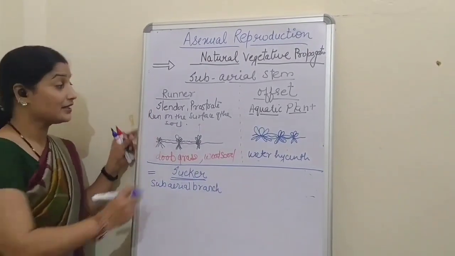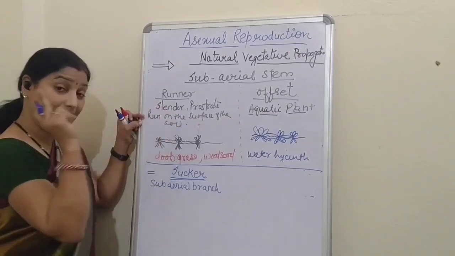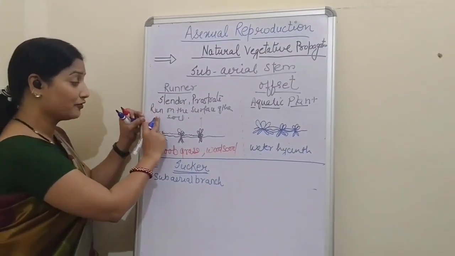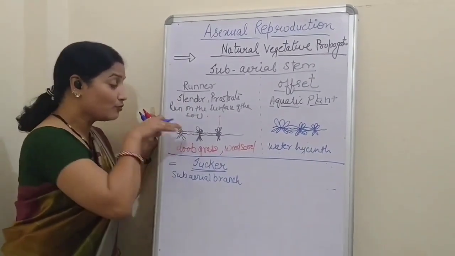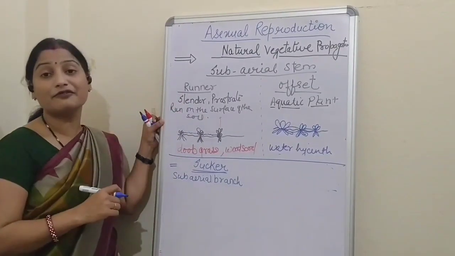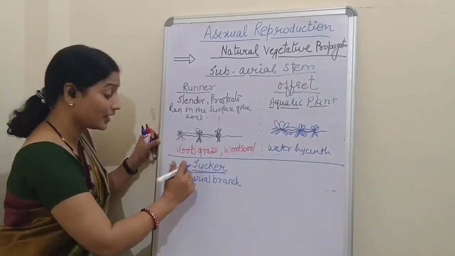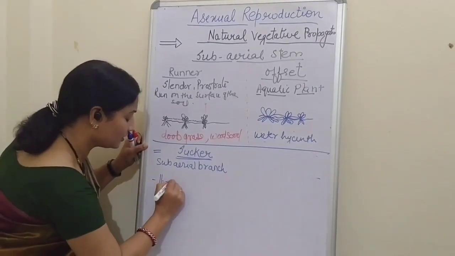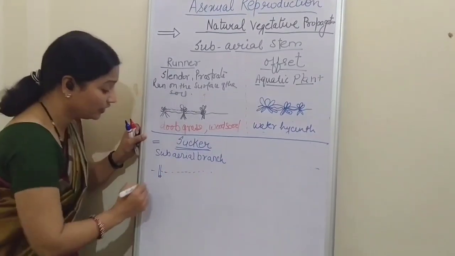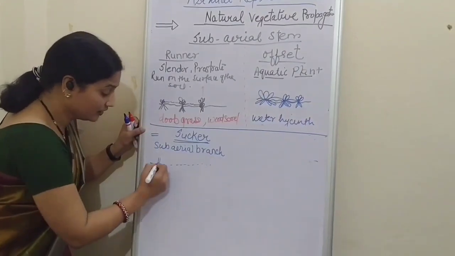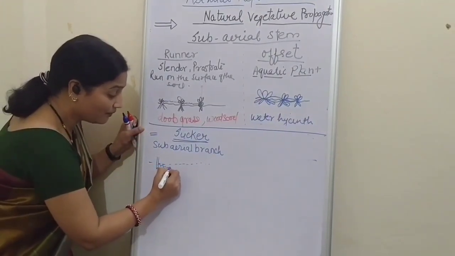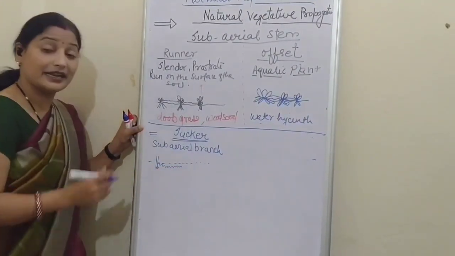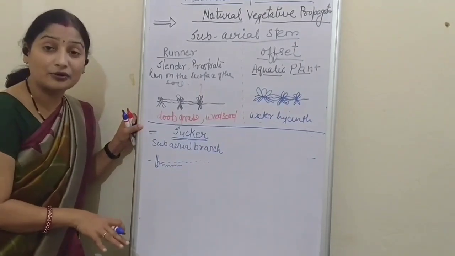Now see what happens. In case of runner, the stem is moving horizontally on the surface. But in case of sucker, suppose this is the surface soil, the new horizontal stem will grow beneath the soil, that is inside the soil, underground.